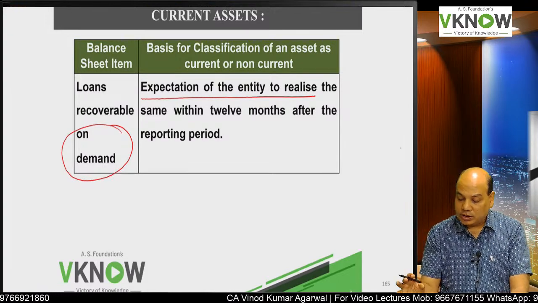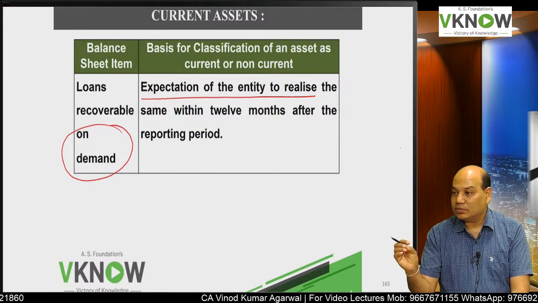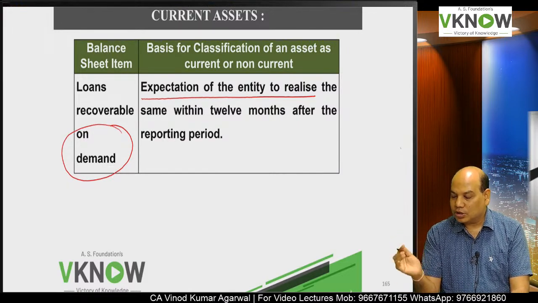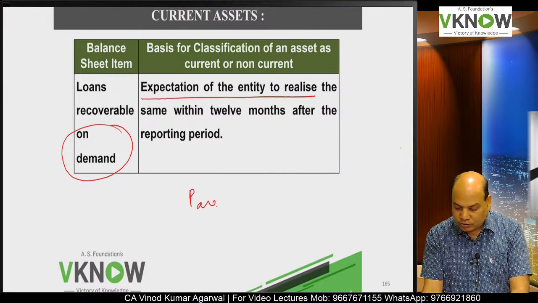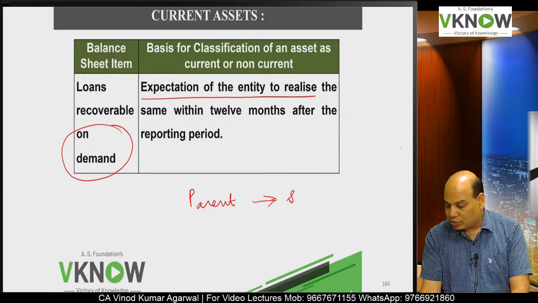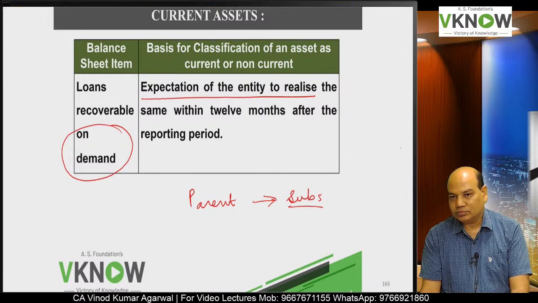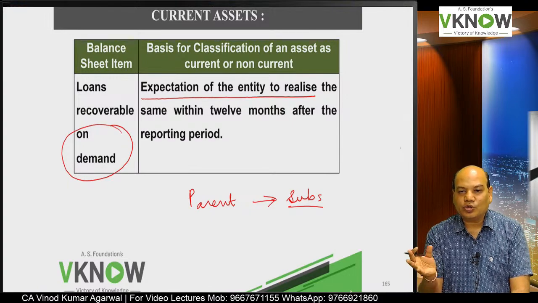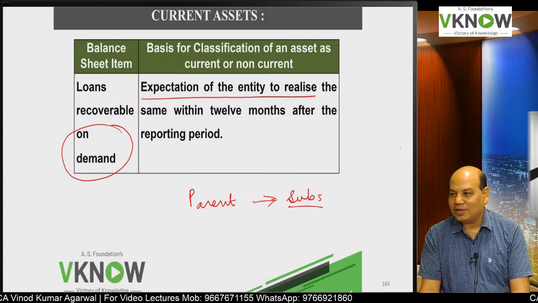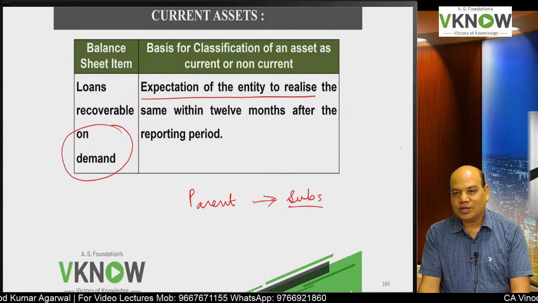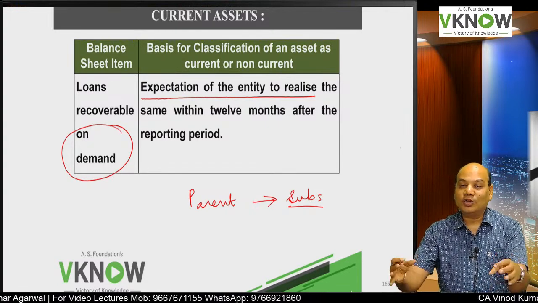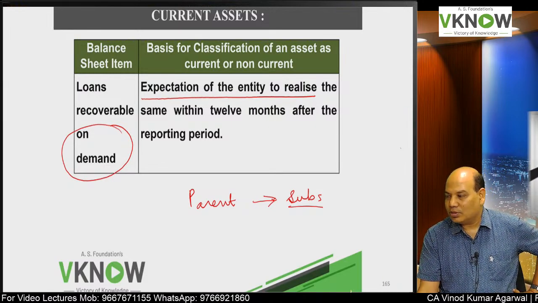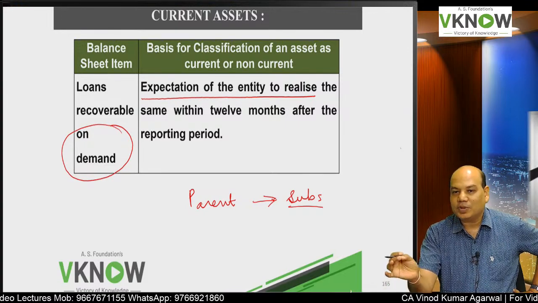If the expectation of the entity is that it will be realized within 12 months, then it will be current. But if the expectation is it will not be realized, non-current. For example, this question will come in one of the questions. Parent company has given a loan to subsidiary, and this is a loan recoverable on demand, but the parent company is not going to ask for repayment. For the namesake they have called it recoverable on demand, but they know that the parent is not going to ask for the repayment. Then where will this loan given to subsidiary appear?